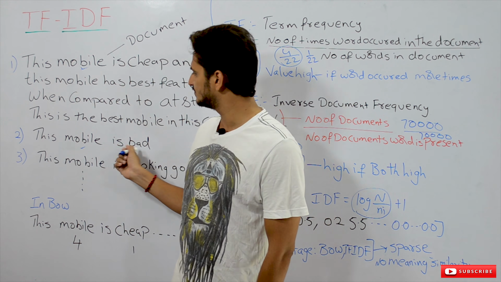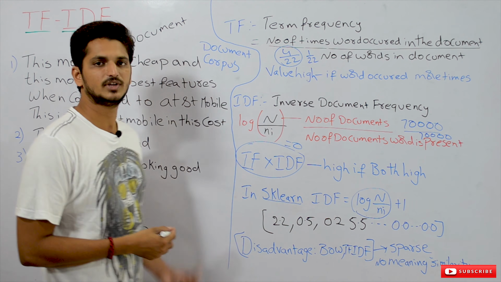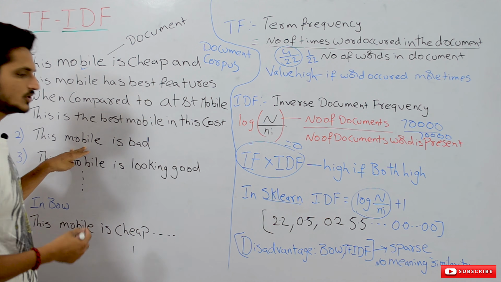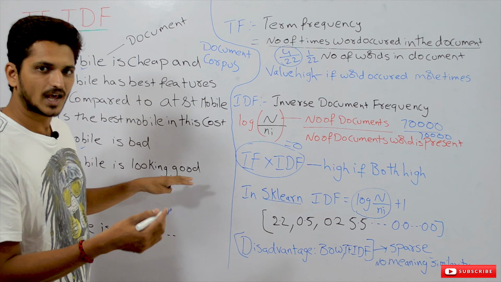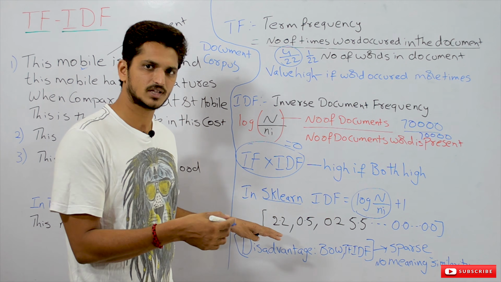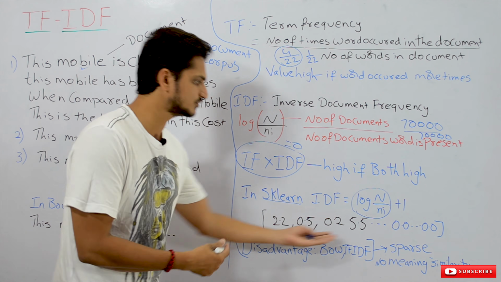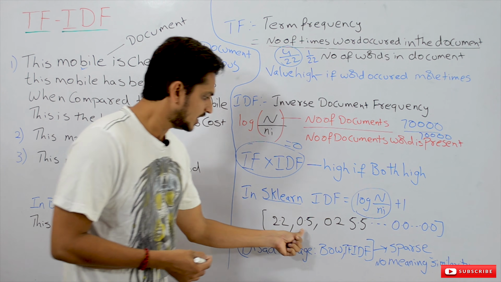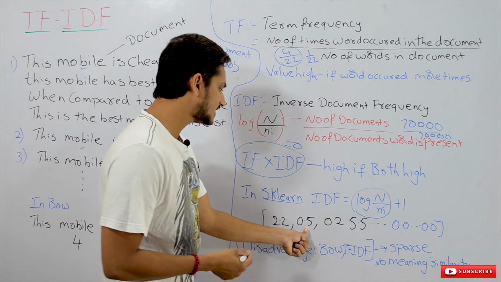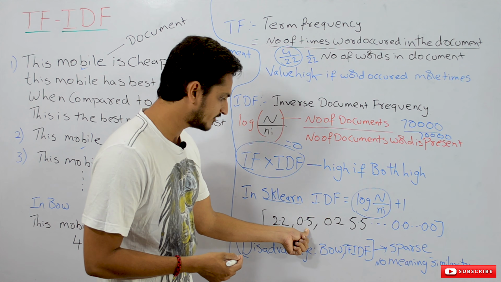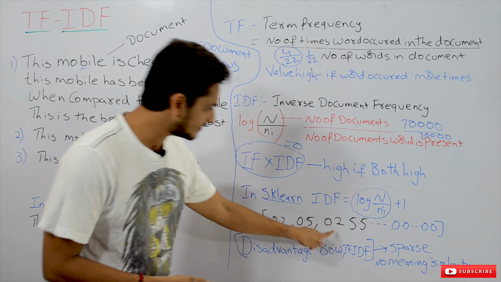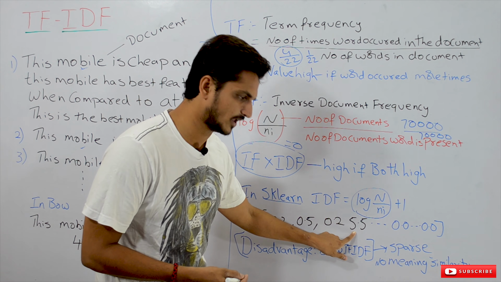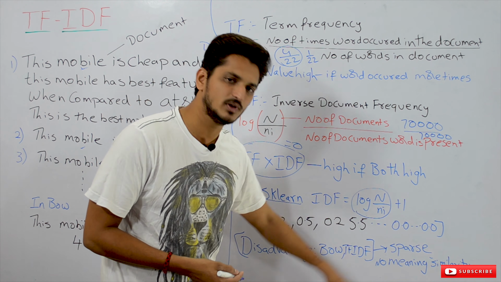let's take an example. This mobile is bad. How many words do we have in this feedback? We have 4 words. Now convert these words into TF-IDF. I am not calculating TF-IDF values here, just for simplicity I used some values. This has a TF-IDF value of 2.2, mobile has a TF-IDF value of 0.5, is has a value of 0.2, and bad has a value of 5.5. And the remaining values will be 0.